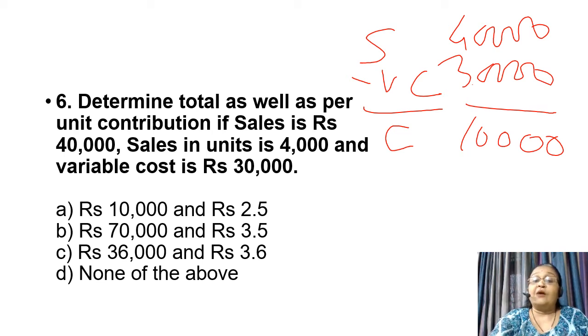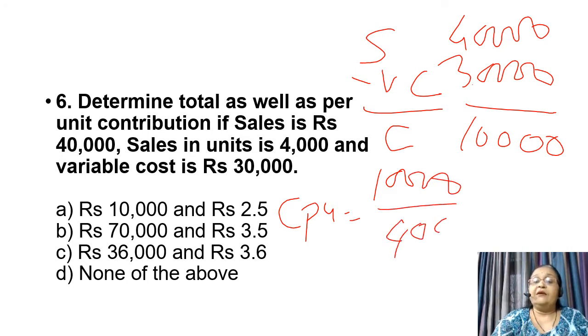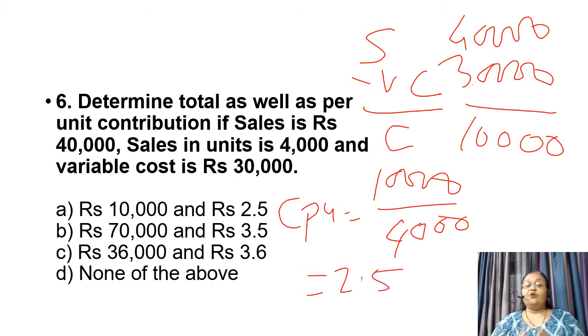Now we have 4,000 units and we have to find out contribution per unit. So contribution per unit is equal to total contribution divided by number of selling units. So this is how we can find it out. This answer is 2.5. So friends, this is one way how you can calculate.